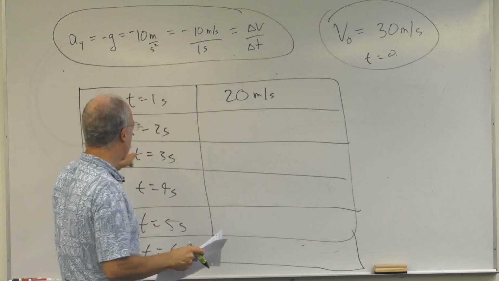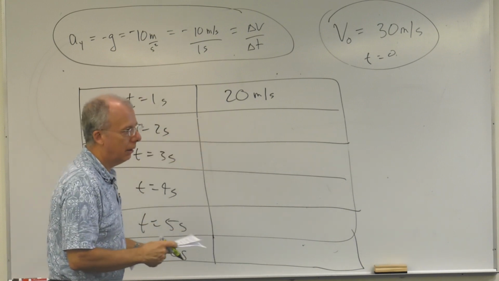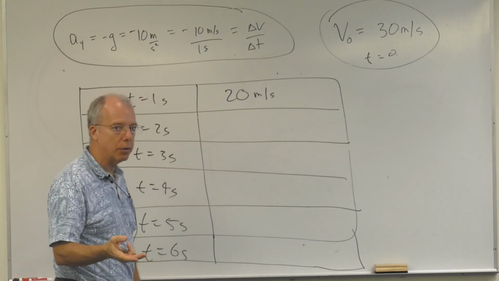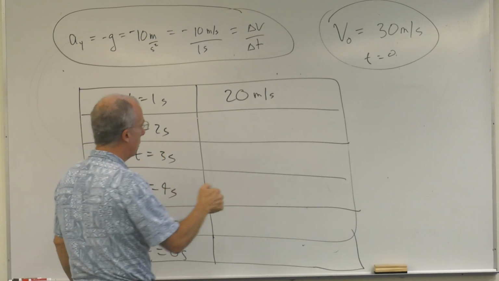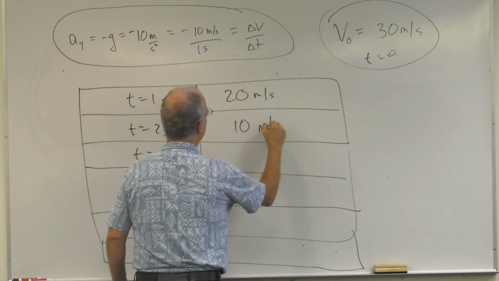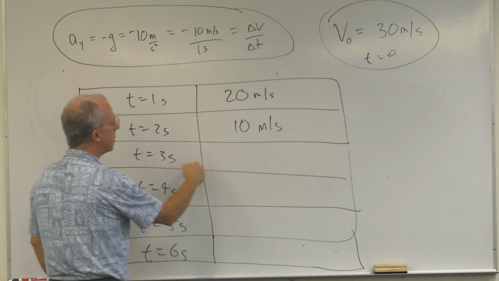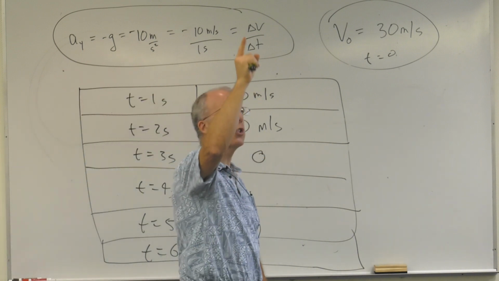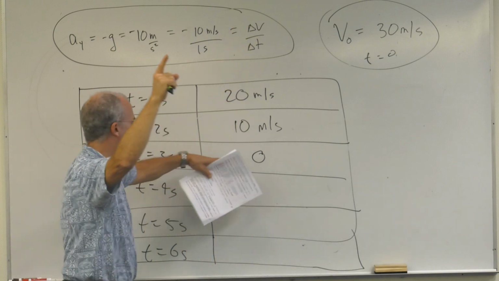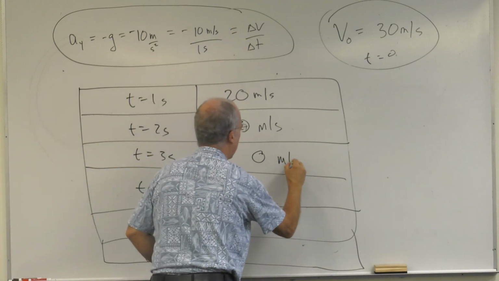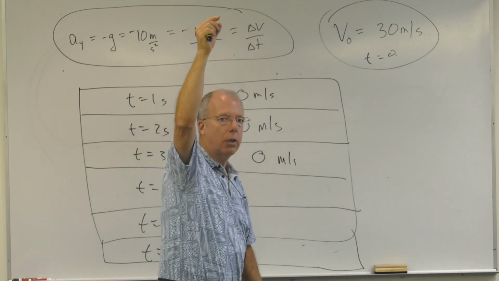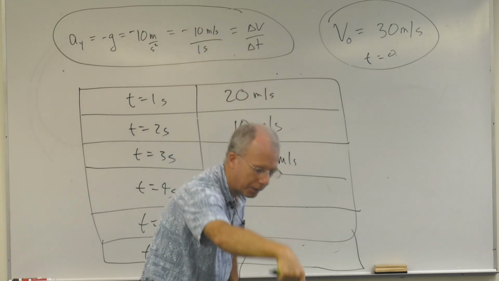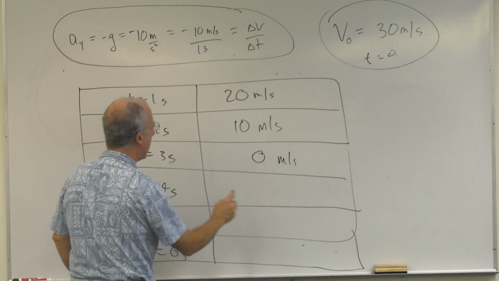All right, how fast is it going to be going 2 seconds later? Well, again, it's changing by minus 10 meters per second every second, so it's going to be going 10. 3 seconds, 0. All right, so we're slowing down, then we're stopping, right? At 3 seconds, it stops. And then what does it do? Turns around, starts going faster, faster, faster. So 4 seconds,